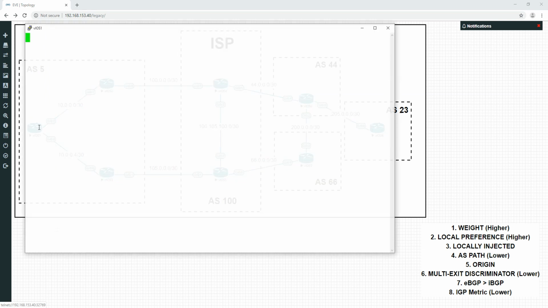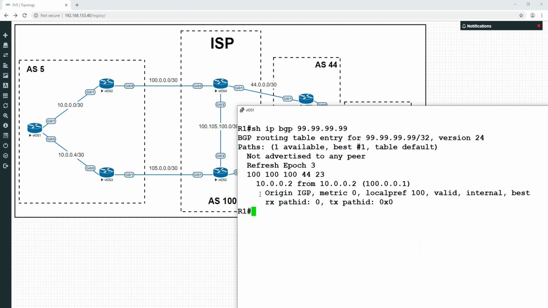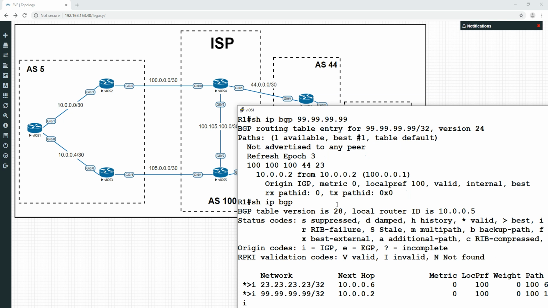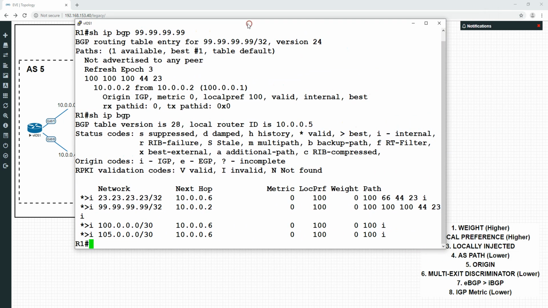So let's go and do, where were we? Show IP BGP. Okay, so that one is now preferring the top route again. Now we can see the path here for this one.